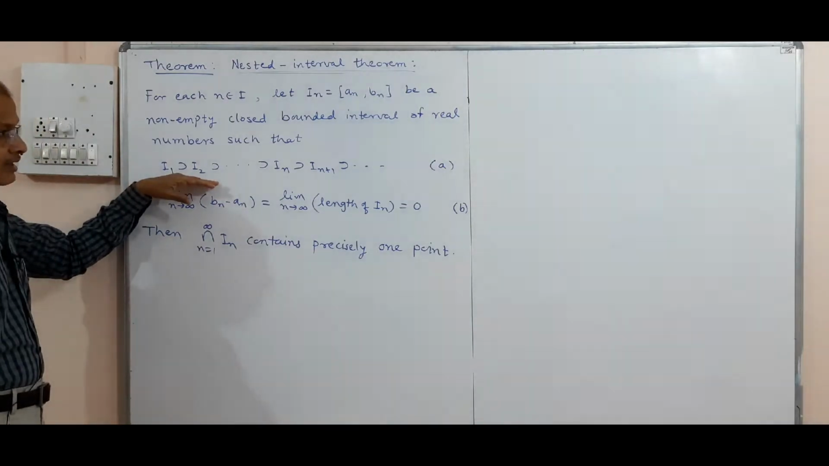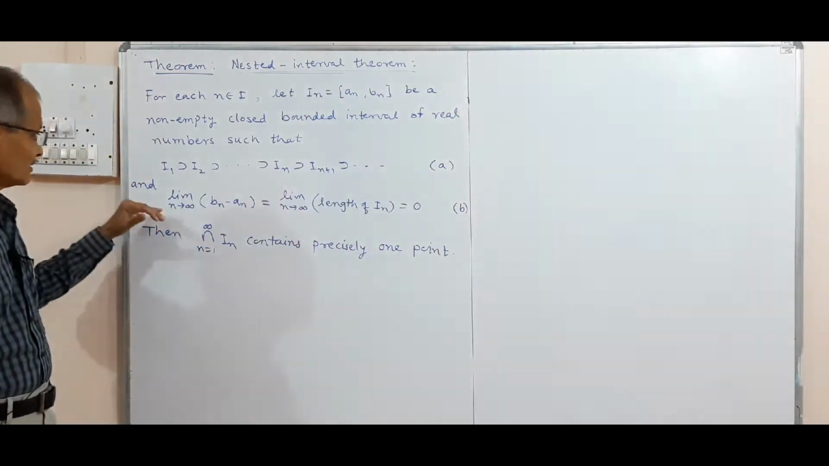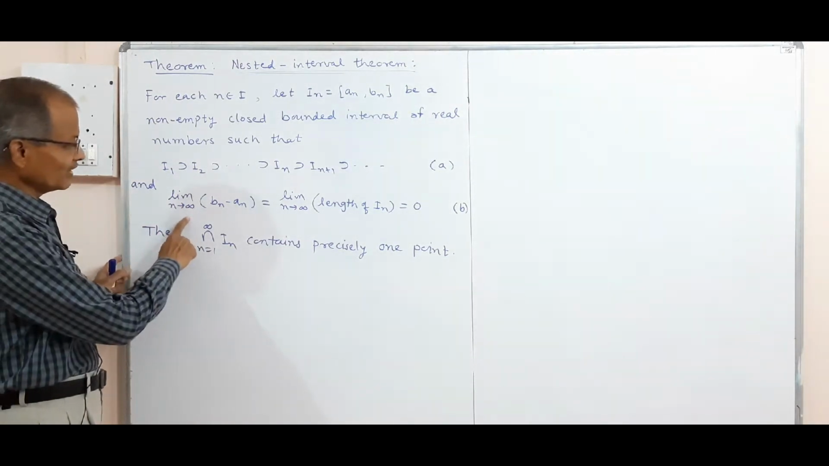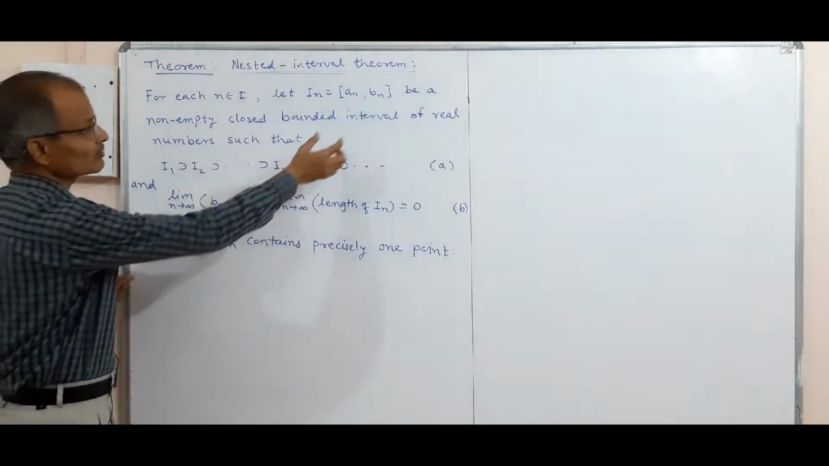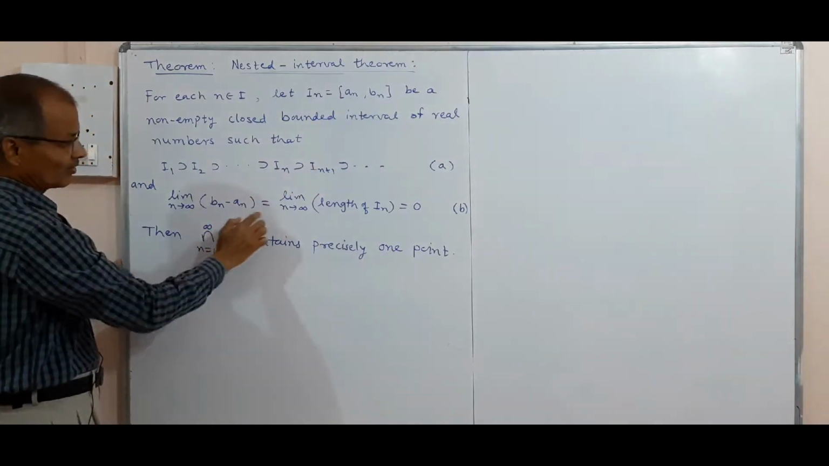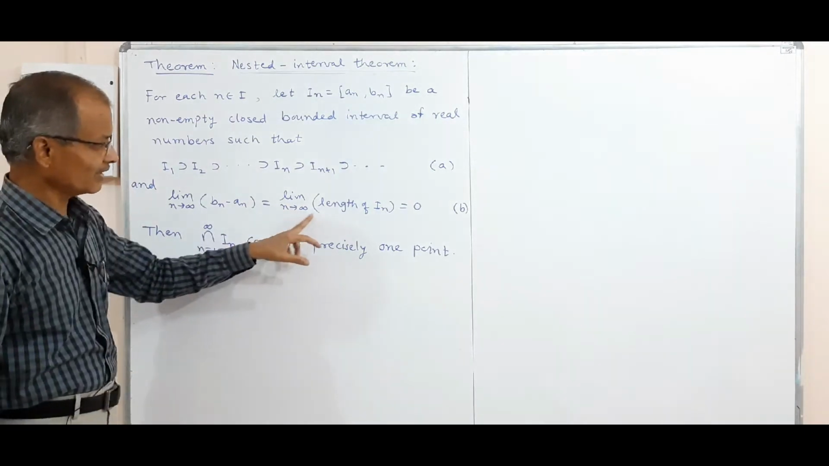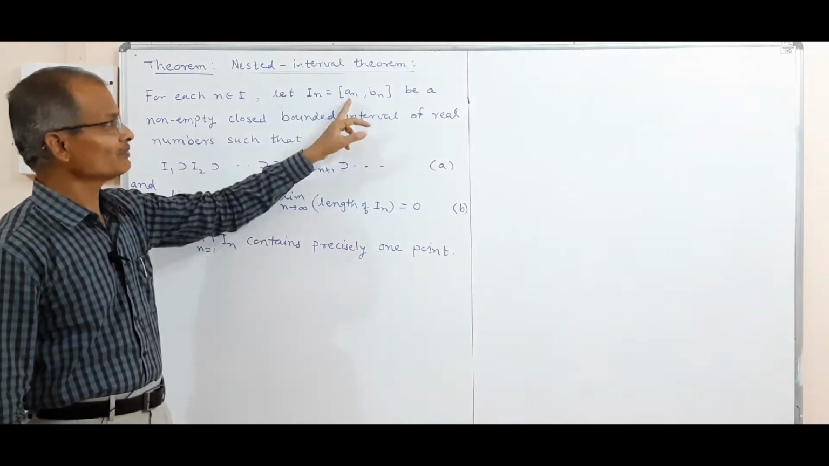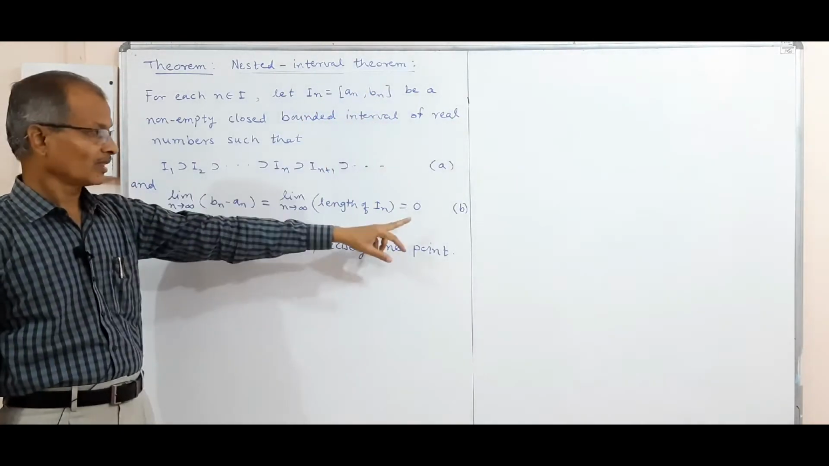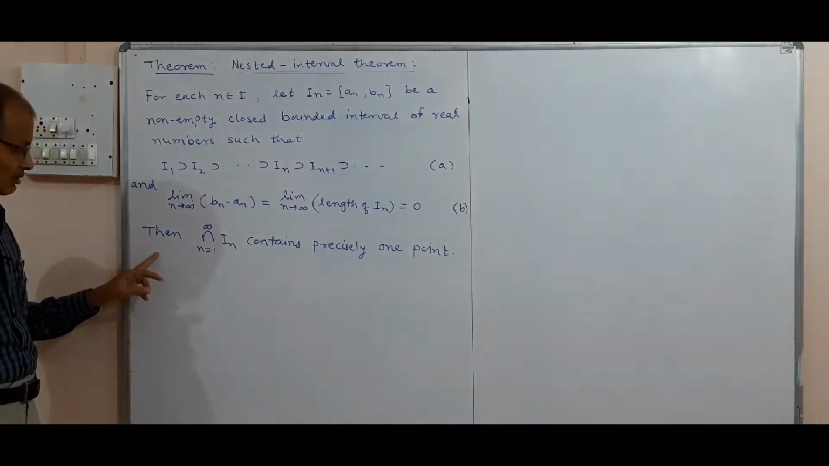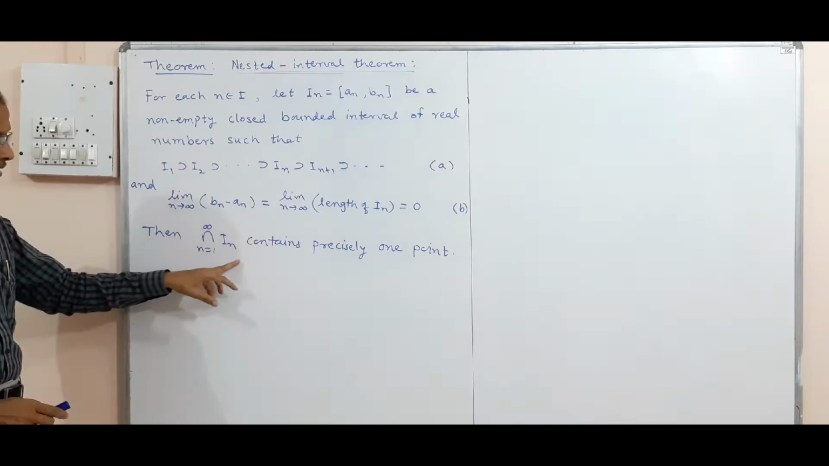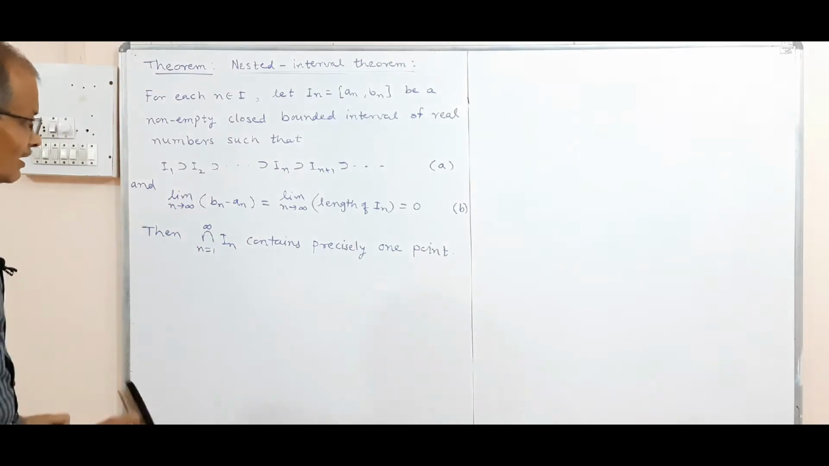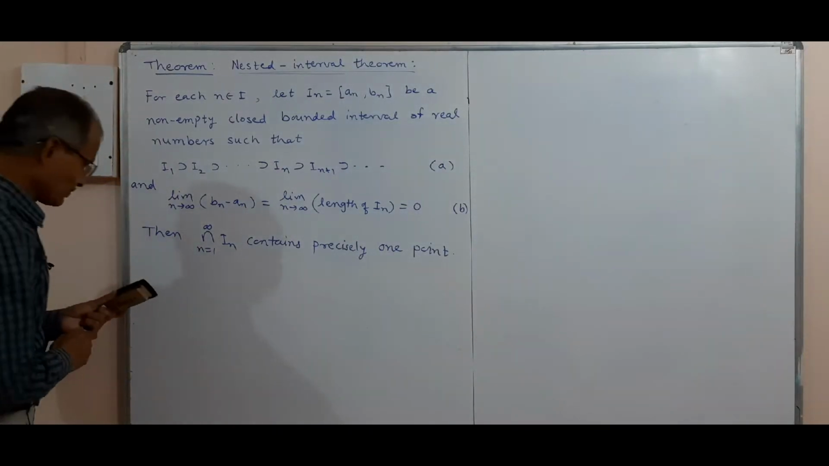This is the first condition, A, that we have written. The second condition, B, is the limit as n tends to infinity of bn minus an, which is also the length of the interval In, is equal to 0. As n becomes larger and larger, the difference between an and bn becomes 0. That is the meaning: the length of In becomes 0. Then the intersection of the In contains precisely one point.